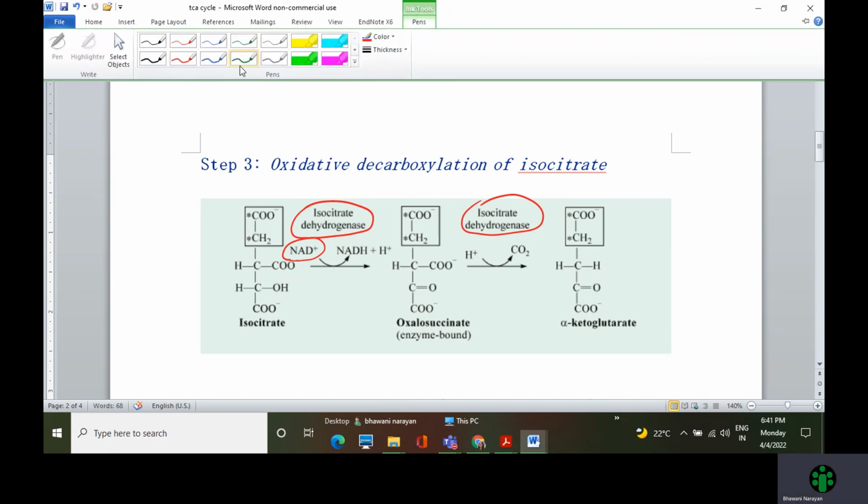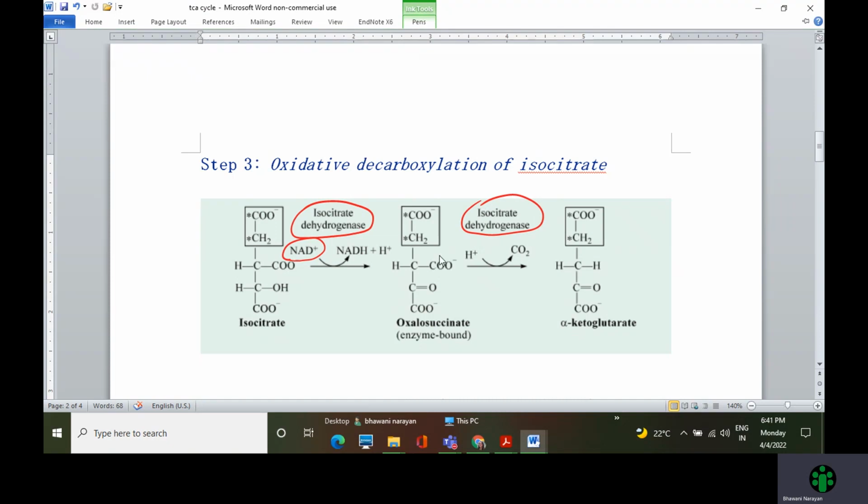If you observe oxalosuccinate carefully, with respect to this carboxylate group, it is a beta keto acid. So in the beta position, there is a ketone group. So it's called a beta keto acid. As we know from our knowledge of organic chemistry, beta keto acids are very unstable and easily lose this carboxyl group.